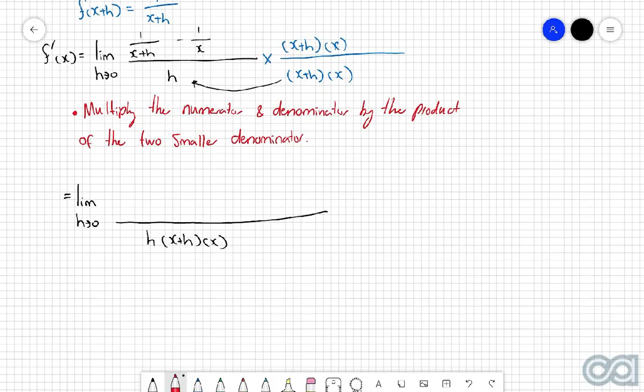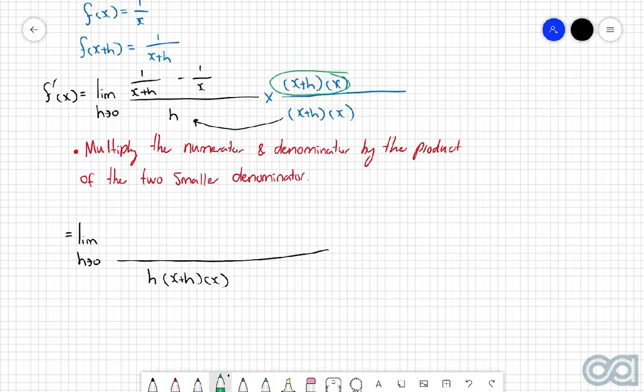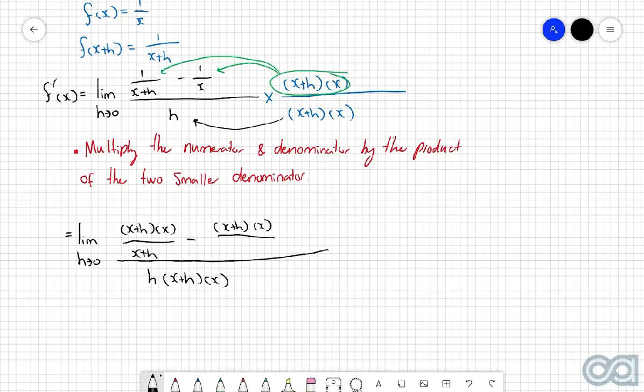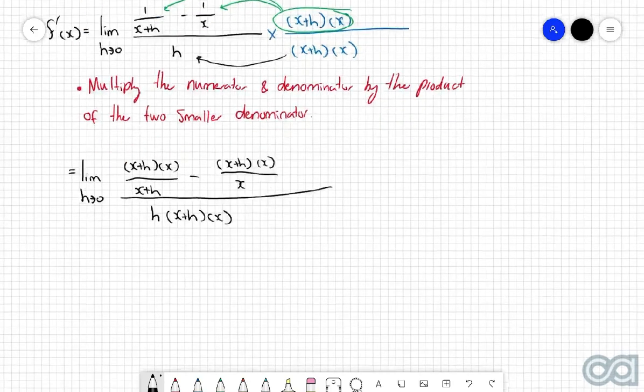Then on the top, we're going to have to make the distribution of this stuff here to this fraction and to this fraction. So let's write out that as it appears. So we're now going to have x plus h and then x, divided by x plus h, minus x plus h over, times by x divided by x. So that's just by distributing this new numerator to the two individual fractions.